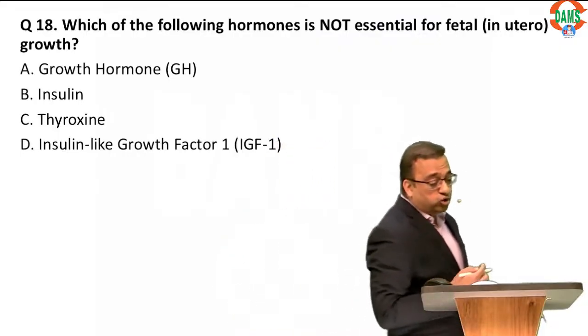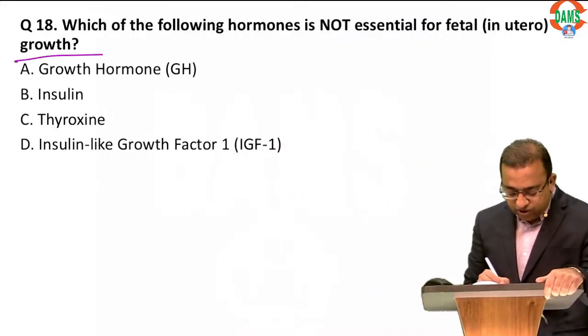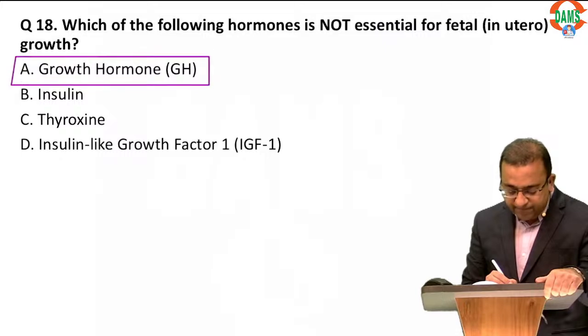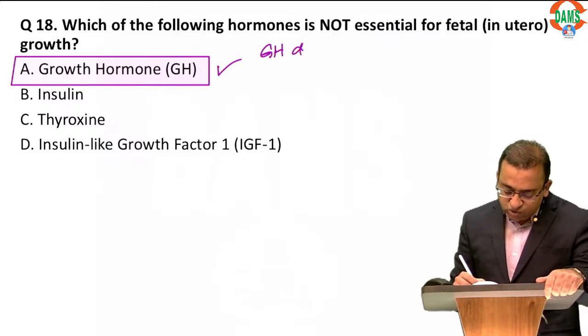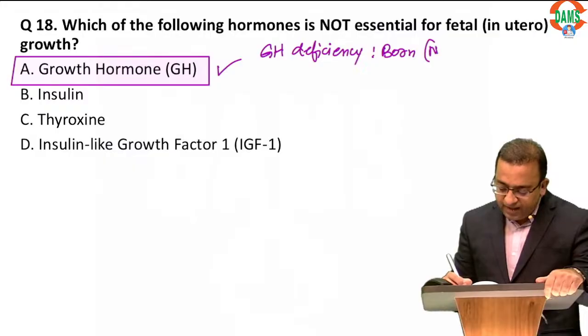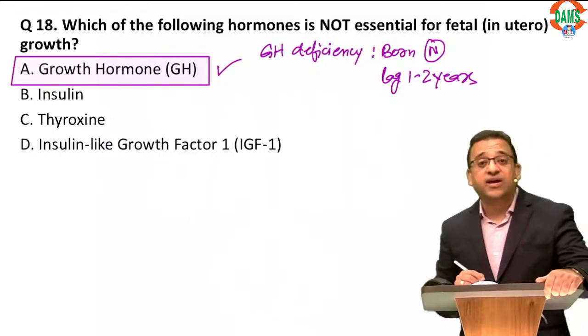So remember, growth hormone is not needed for growth in utero. So patients who have growth hormone deficiency, remember, they are born normally and they just have a lag only around 1 to 2 years of life. Only at around 1 to 2 years of life they get a lag.